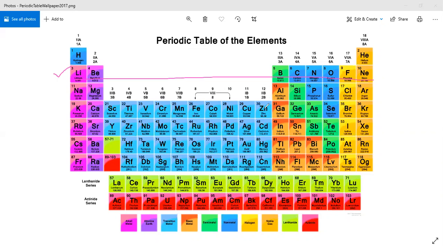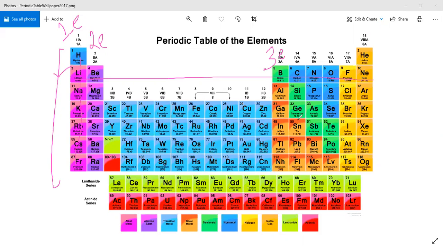The chemical properties and chemical reactions of an element are based on the electrons present in their outermost shell. Next, if we talk about vertical columns, these are called groups. There are 18 groups. As we know, the electronic configuration of group 1 elements ends at 1 electron in the outermost shell. In group 2, the electronic configuration ends at 2 electrons in the outermost shell. Elements of group 3A have 3 electrons in their outermost shell.